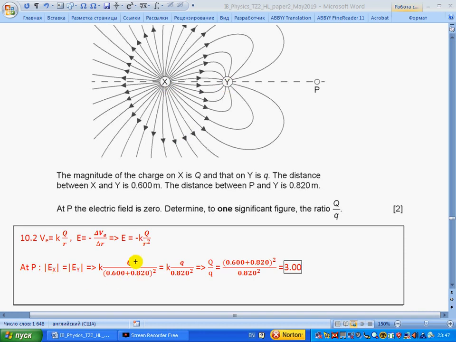And what is different? The charges are different, and the distances are different. So this distance is different, and this distance is different. So rewriting the formula for the ratio of charges, and to one significant figure, the ratio will be 3.